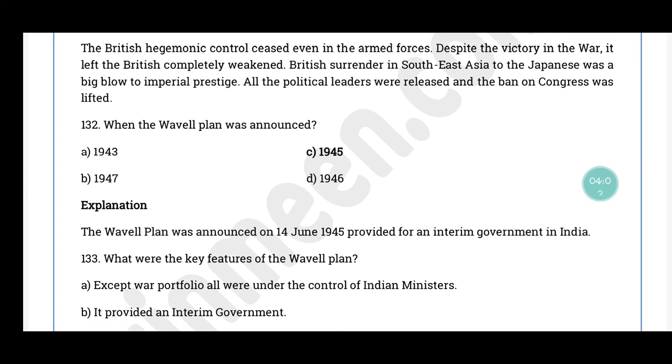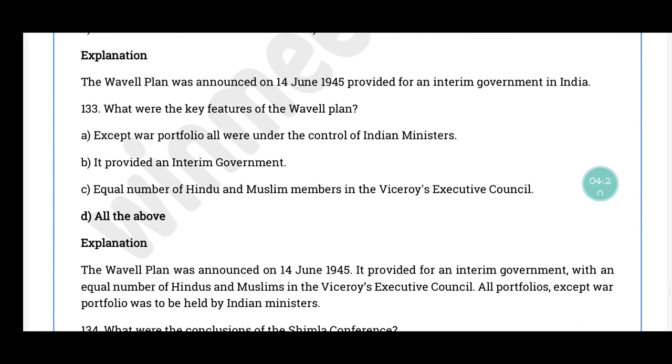Question number 132. When was the Wavell Plan announced? The correct answer is option C, 1945. The Wavell Plan was announced on 14th June 1945 and this provided for an interim government in India. Question number 133. What were the key features of the Wavell Plan?